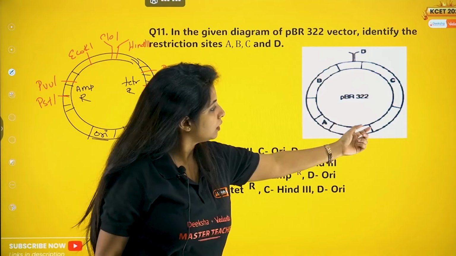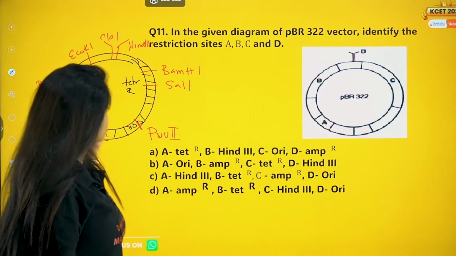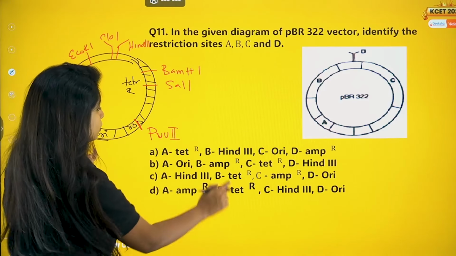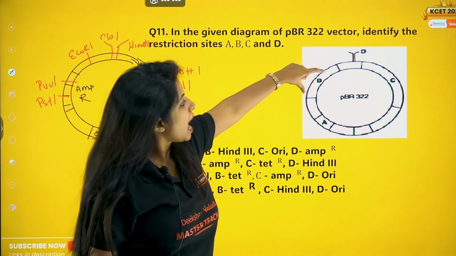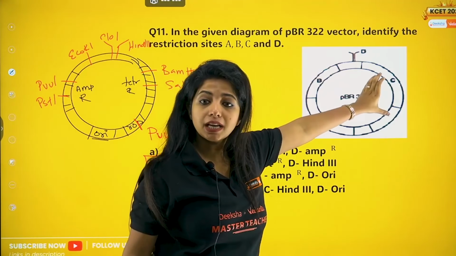So A is what? Two things are given. A is the first one. It has to be origin of replication. So A is origin of replication. That's how I got my answer. B is what? Ampicillin resistant site. C is what? Tetracycline resistant site.